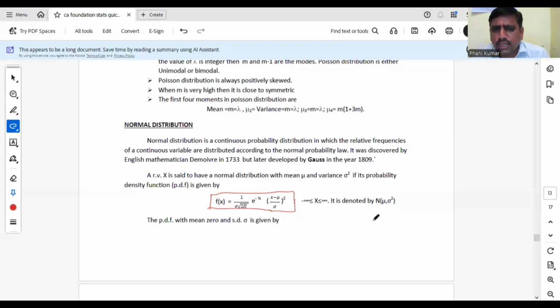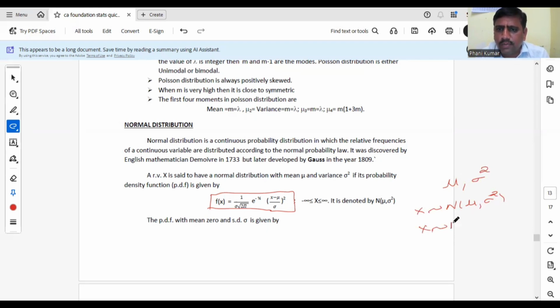So normal distribution parameters: in this PDF, e value is a known value 2.718, pi value is 22/7. The only values which we are going to need to know are mu and sigma square. So what are the parameters of normal distribution? Mu and sigma square. It is denoted by x follows N(mu, sigma square). That means x is a normal variate with parameters mu and sigma square.